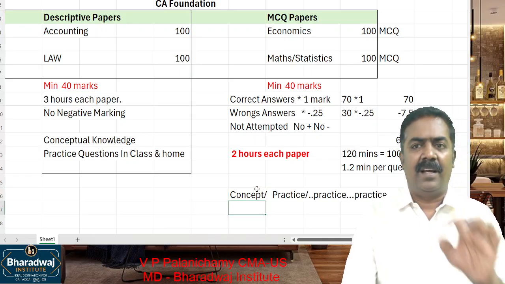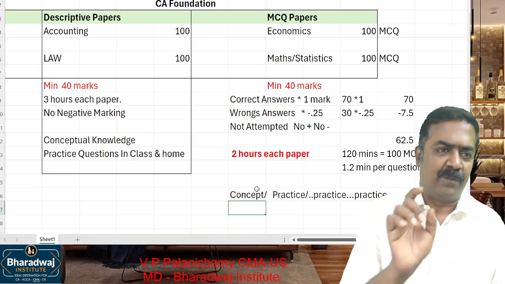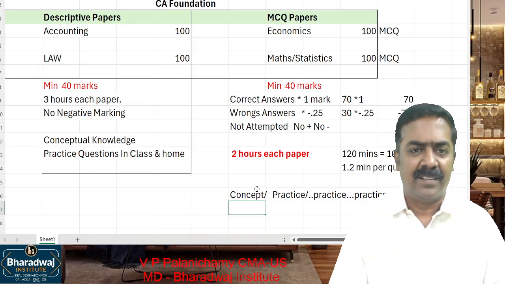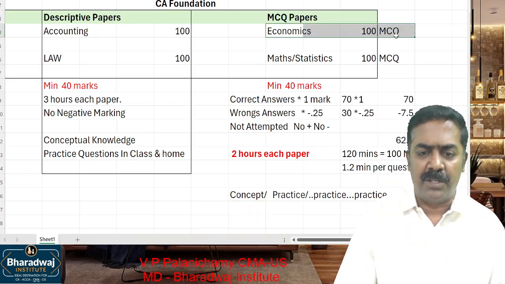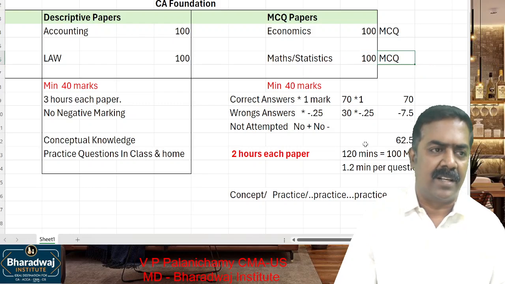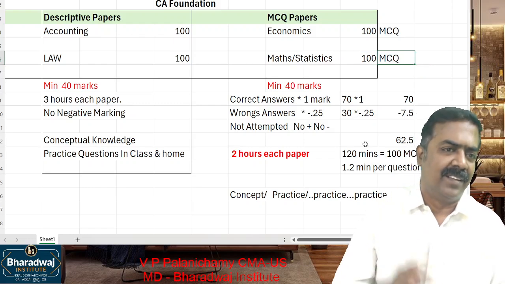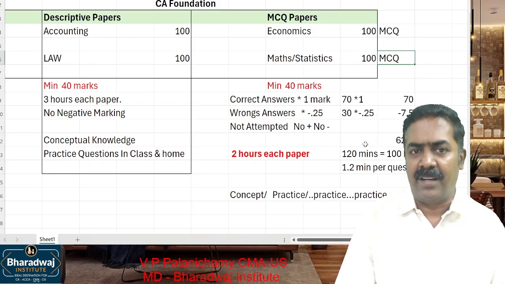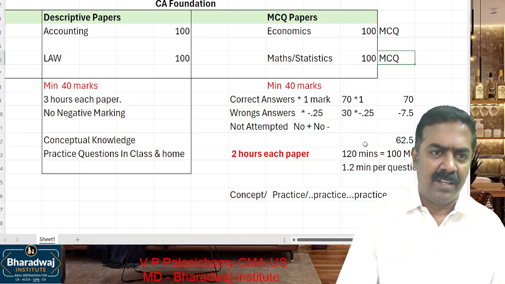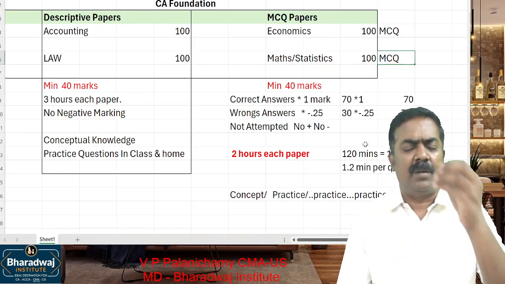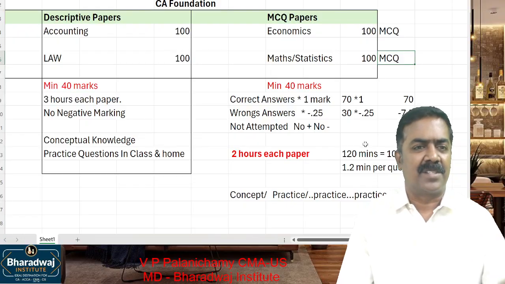How many questions are there? As many questions as possible. From where? From your ICAI material. Okay, from where are these 100 MCQs asked for economics, mathematics and statistics? Only from your ICAI material, the parent institute material. Every chapter is backed up with more than 200, 300 questions like that.